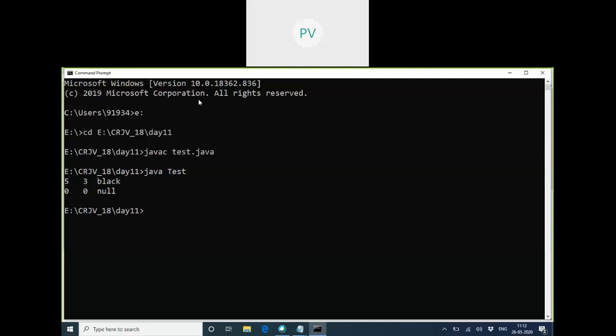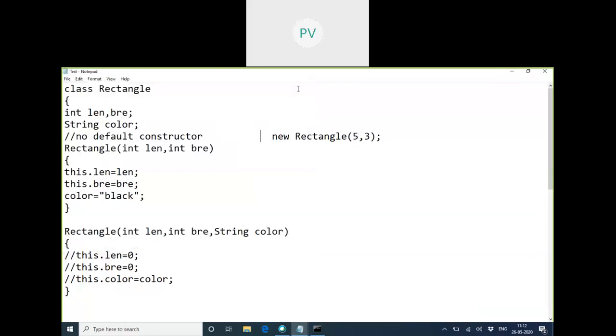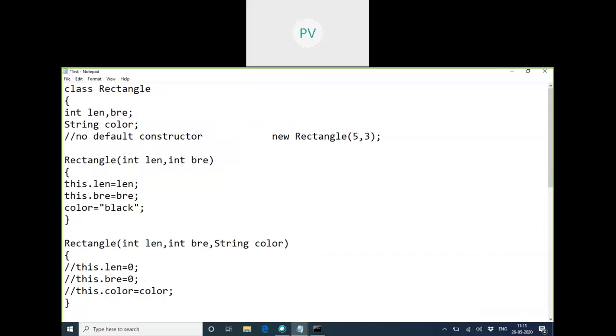Now you can understand. The first object got the color blue, but the second object did not get any information. So we check the coding. The first constructor has initialized all three variables with the passed values. Sorry, the passed two, length and breadth, and the color was automatically initialized internally.